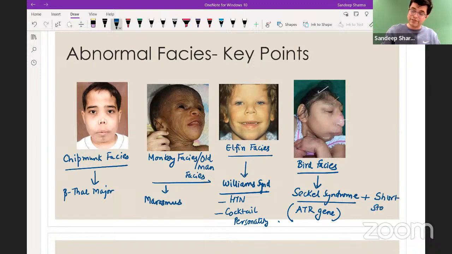They are also having severe short stature. So if the examiner says bird-like facies, some immunodeficiency and short stature is present, what will you suspect? Seckel syndrome or ATR gene is the likely possibility, right? Yes, possibly we can expect that. See, marasmus or kwashiorkor will surely come or not, we cannot predict, but we can only prepare according to what is likely asked in the exam, right? So Seckel syndrome. So four abnormal facies, we are done.